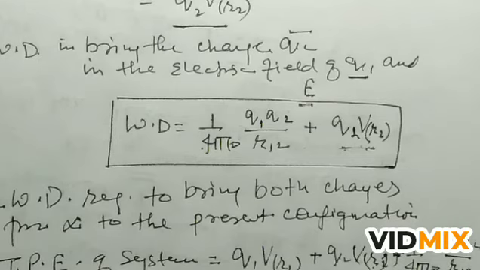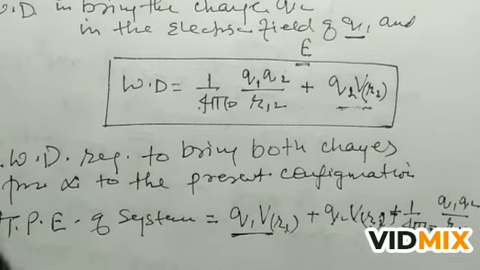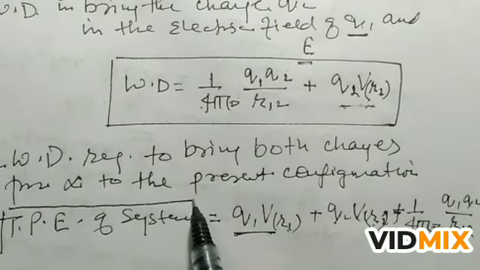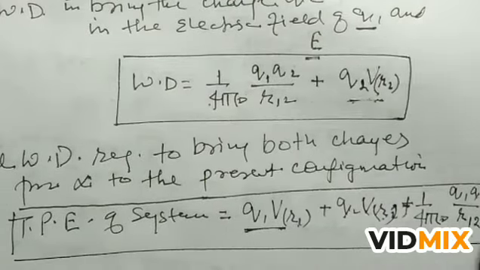This is the total potential energy of the system of two charges in the external field.